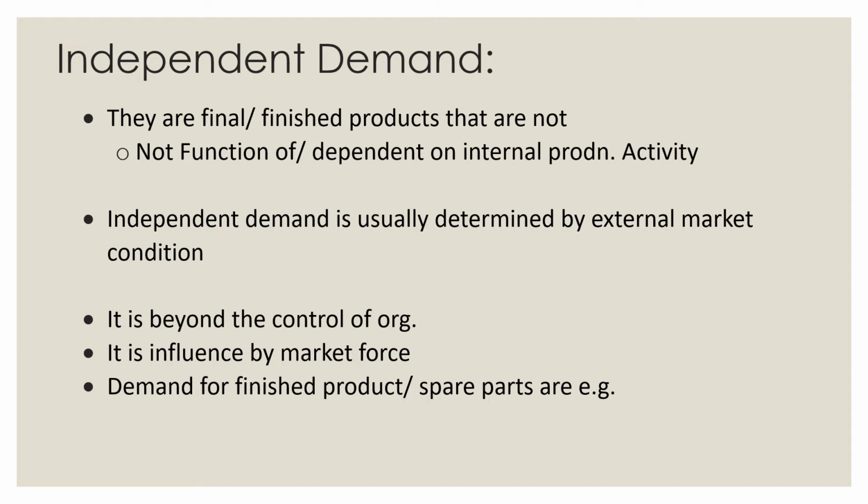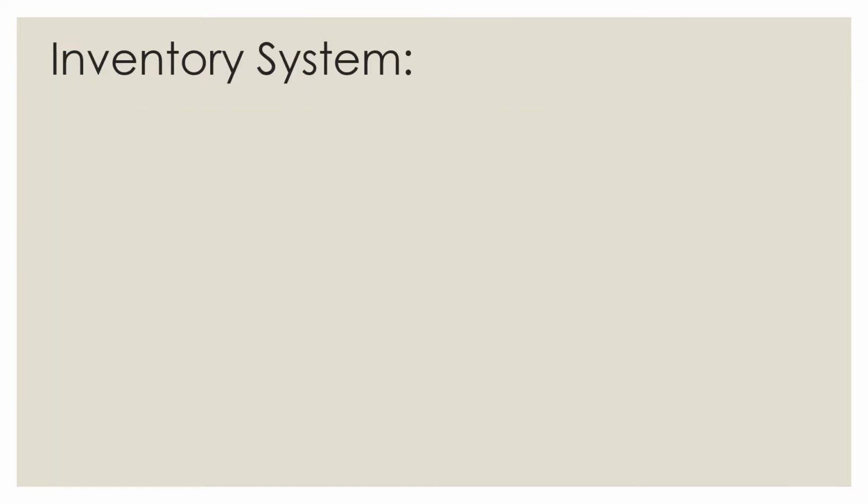They are not a function of or dependent on internal productivity or activity. Independent demand is usually determined by external market conditions. It is beyond the control of the organization. It is influenced by market forces and demand for the finished product or spare parts.